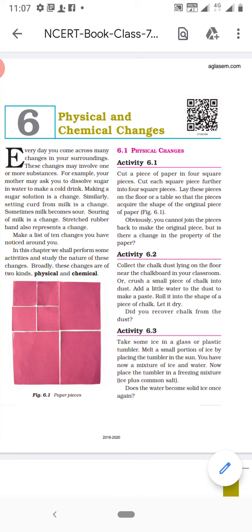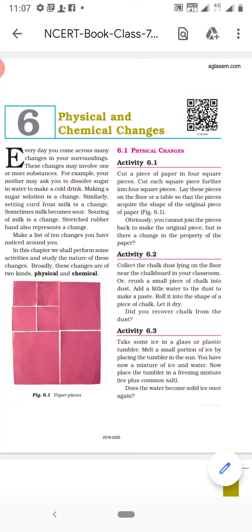You must have boiled water at your home. If we keep a cover on the boiling water, what do we see inside the cover? We see the drops of water. That means water is boiling, vapors are releasing, and those vapors on coming in contact with the utensil which is covered on the boiling pot, they got cool and condensed to get back into the water.